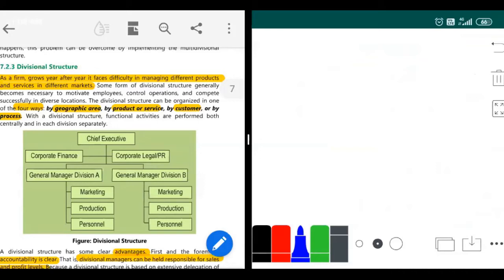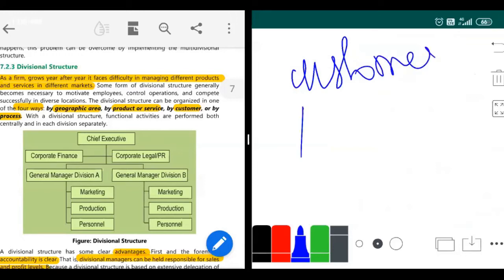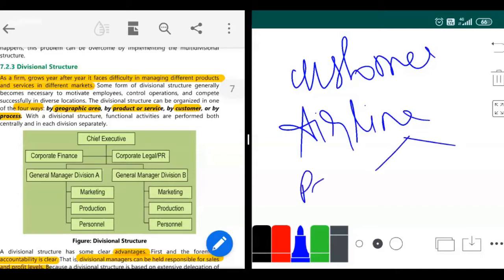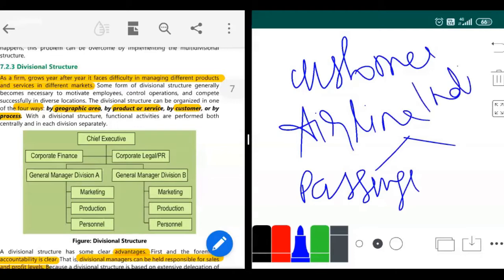So divisional structure on the basis of customers also we can have, guys. The customer basis is followed by airline companies. They divide their divisions based on customers. If there is an Indigo company, they'll have a passenger division and a cargo division, that means the goods and all are carried in that. So by this also you can have divisions, and by process I'm not really sure what divisions they actually make. Okay, so this is an example of all the four.